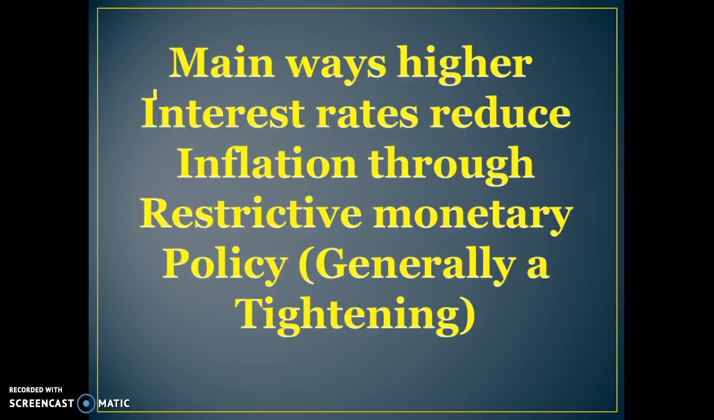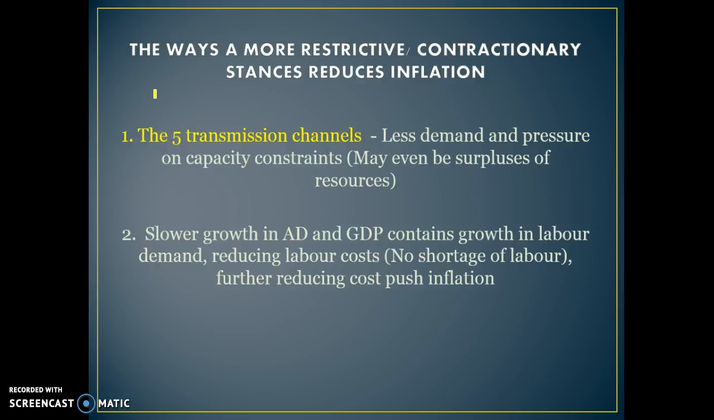So what are some of the main ways that higher interest rates will reduce inflation throughout the economy? Ways that a restrictive monetary policy, which is generally referred to as a tightening, will help to control inflationary pressures. You have to be able to explain how tightening of monetary policy can reduce demand through each of the 5 channels we looked at in Chapter 12, and therefore ease pressure on capacity constraints, reduce demand pull inflationary pressures, and potentially lead to a surplus of resources because there's less demand throughout the economy. So the first one is just through the transmission mechanisms from Chapter 12.